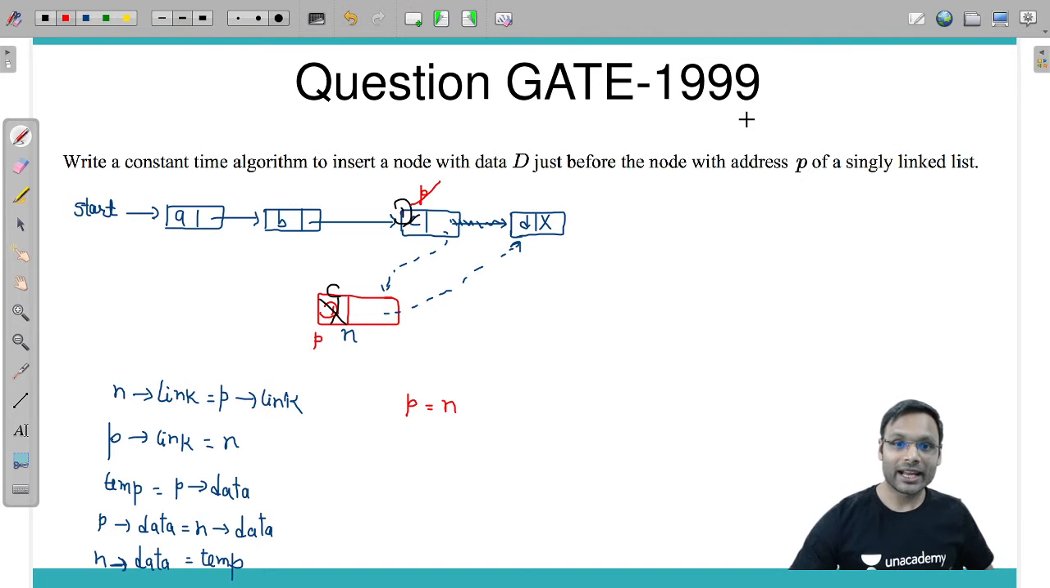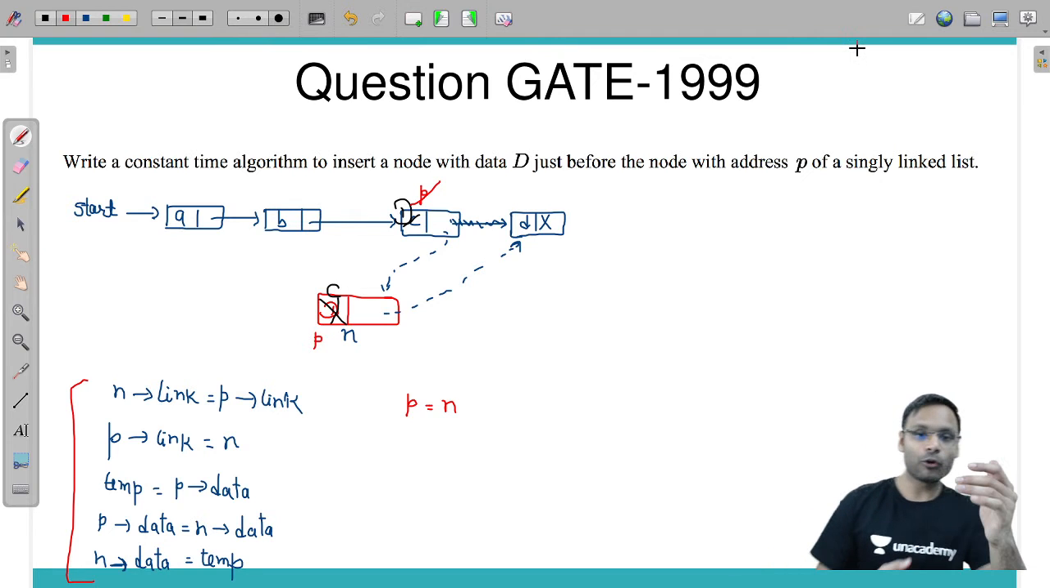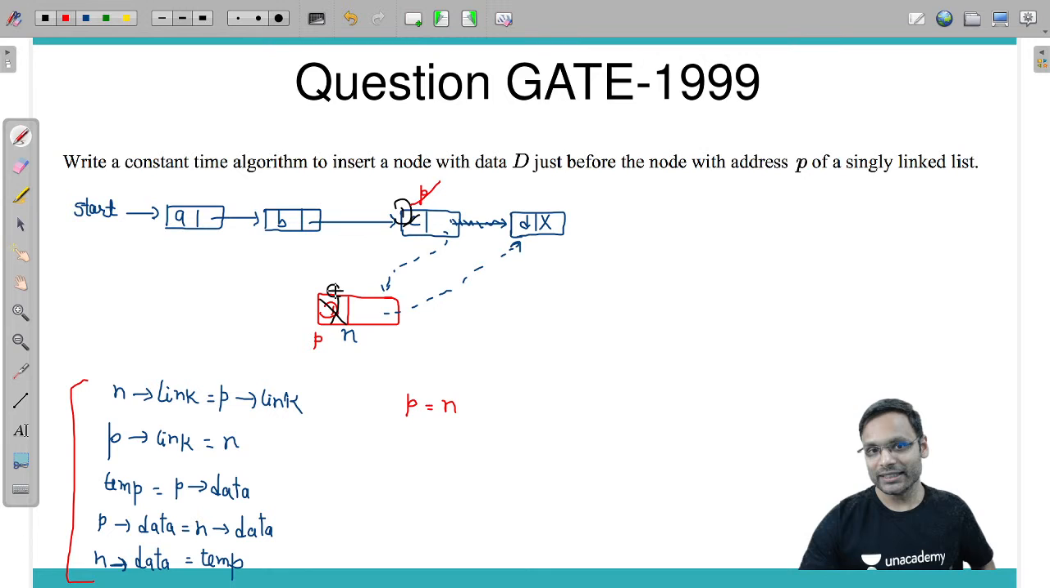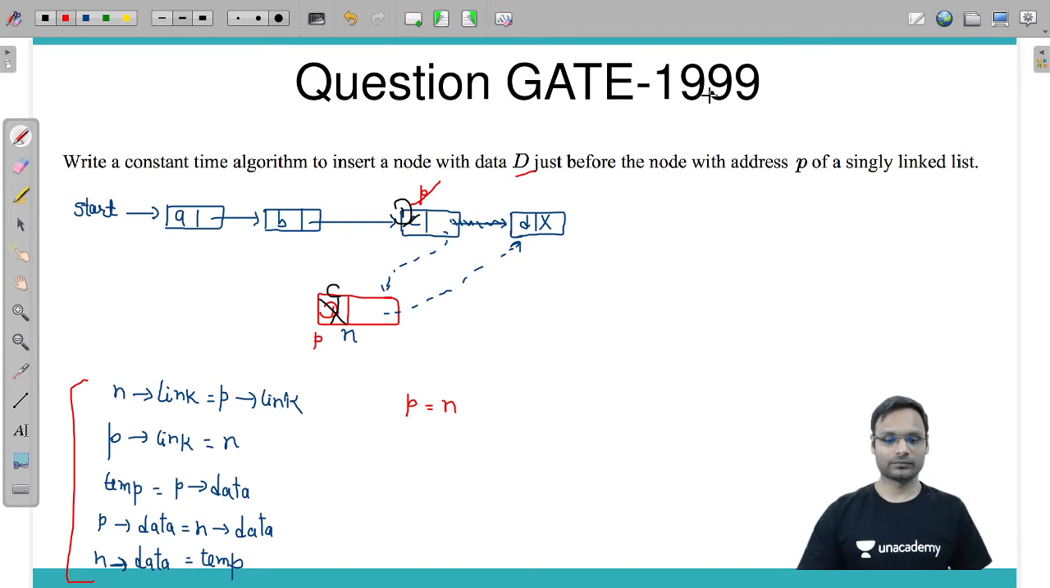So I am doing some kind of illegal work. In constant time I can do this particular operation as they have asked, and the new item is inserted before the node which had element C. Yes, before that I have inserted item D. Done. Fine. Got it.